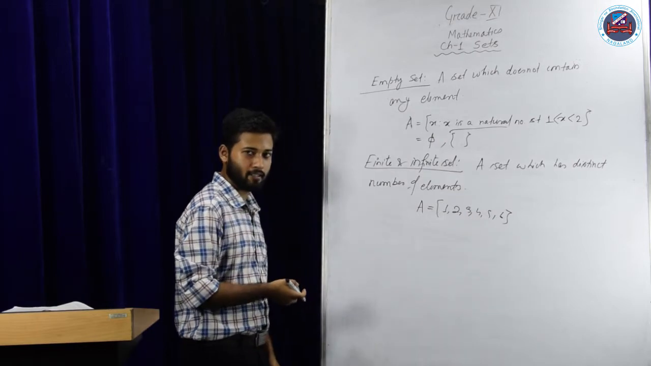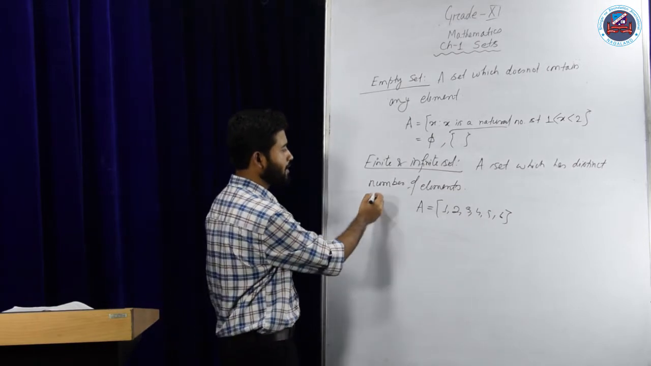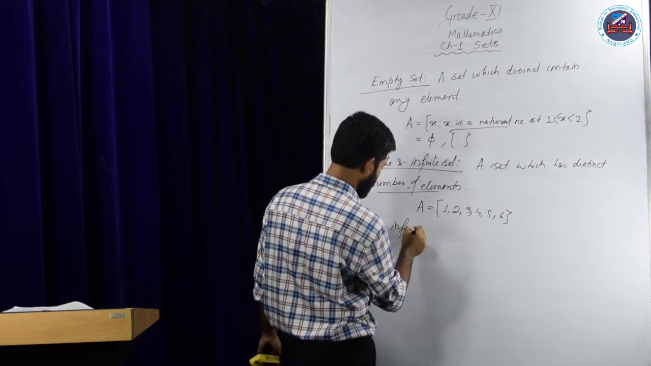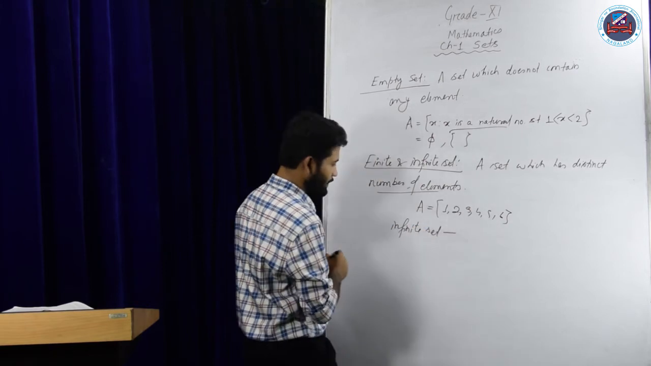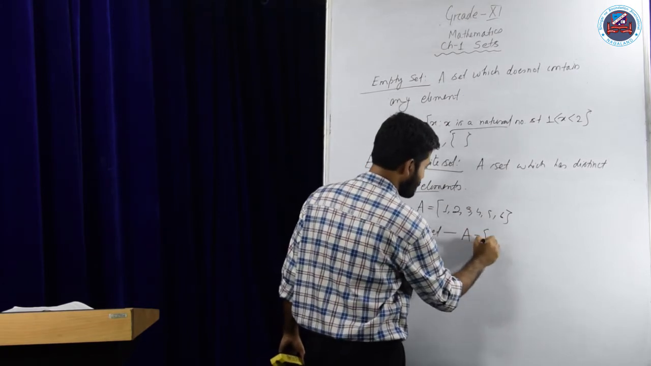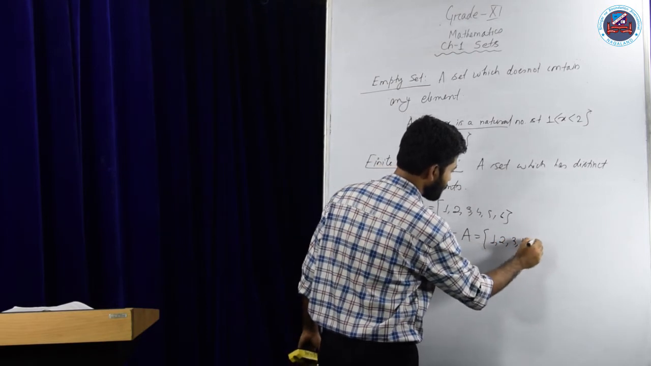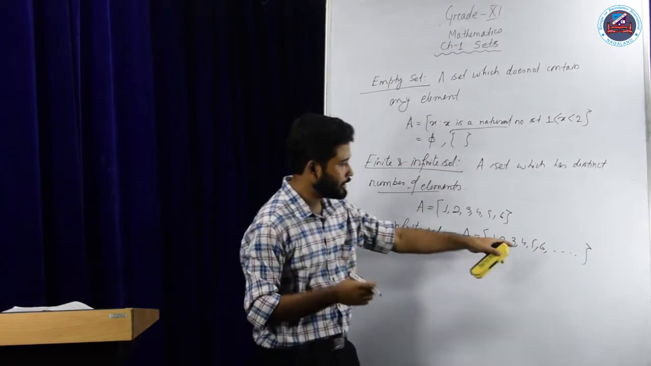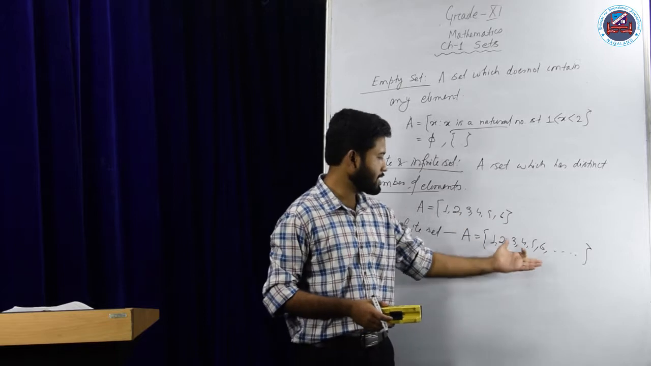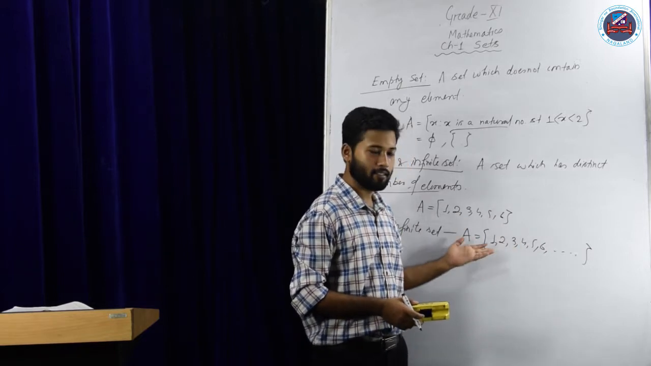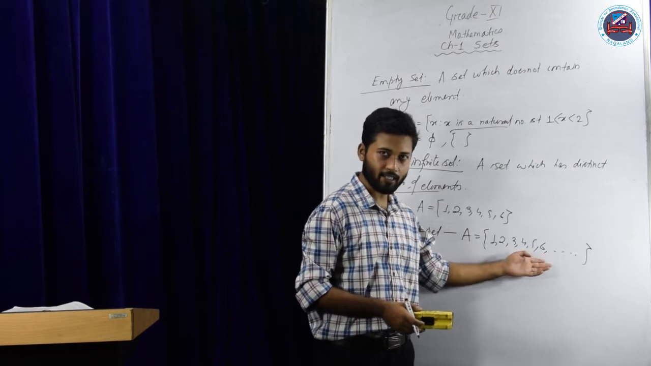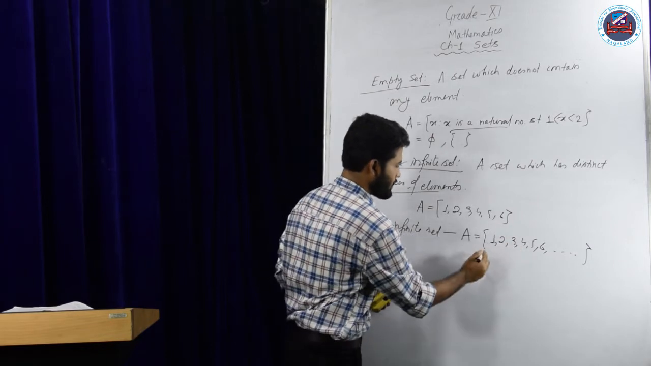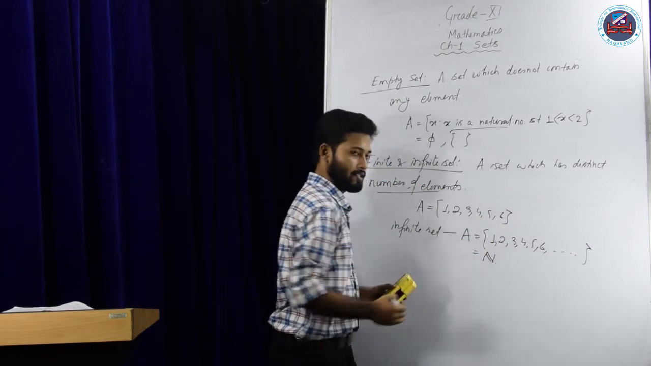So what will be an infinite set? That does not have a distinct number of elements. So for example, let me take an example of an infinite set. A is equal to 1, 2, 3, 4, 5, 6 and so on. So if I give 3 more dots, what does it represent? It represents that this particular set is not ending at 6, it is moving on. So such kind of sets are called infinite sets. Clear? An example of this is the set of natural numbers.